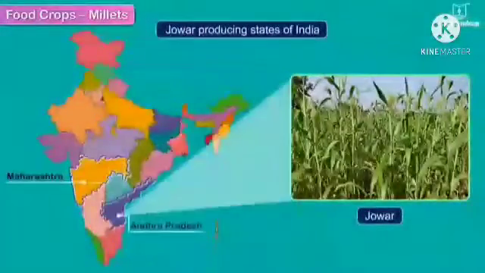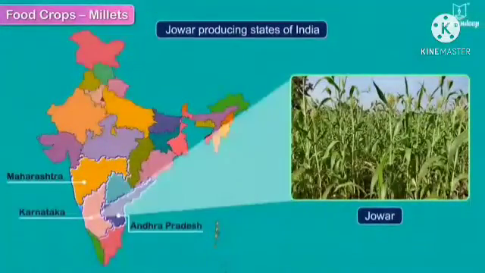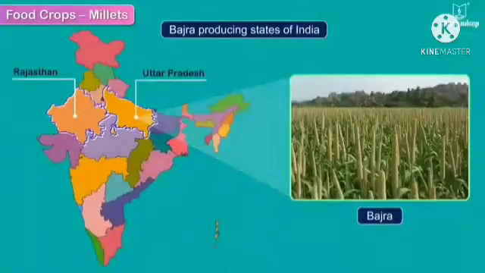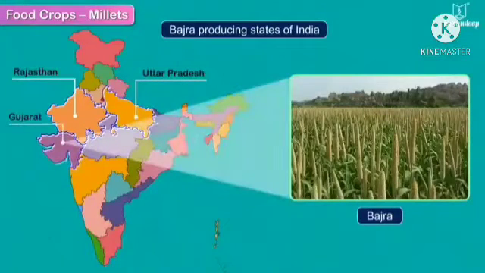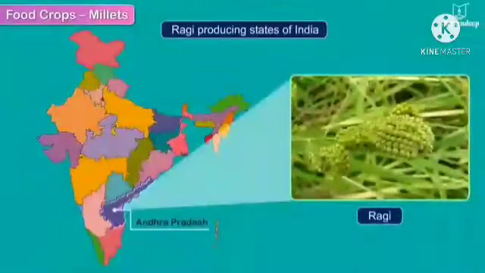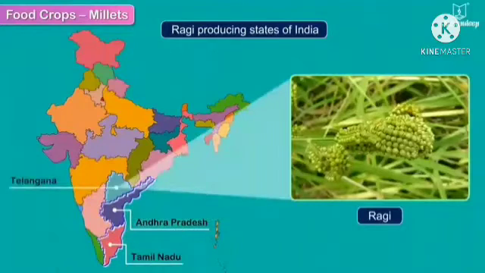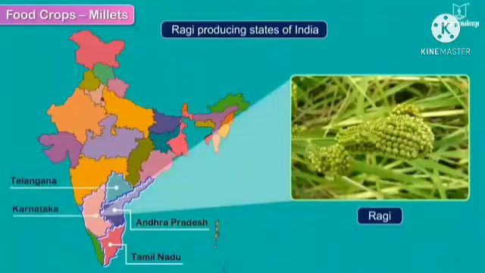And the jowar producing states of India are Maharashtra, Karnataka, Andhra Pradesh. Bajra, Rajasthan, Uttar Pradesh, Gujarat. And ragi, Andhra Pradesh, Tamil Nadu, Telangana, Karnataka.